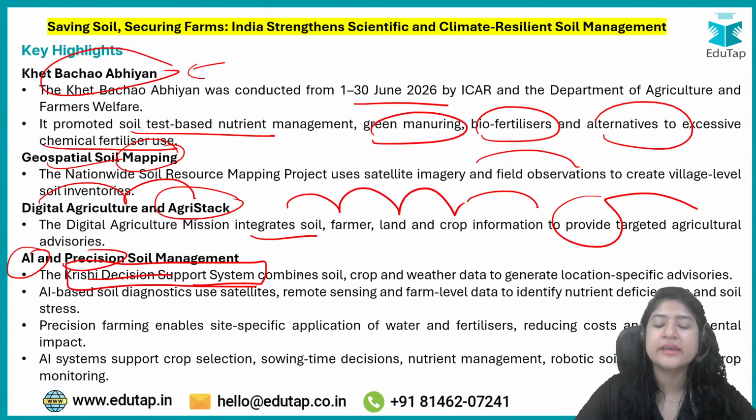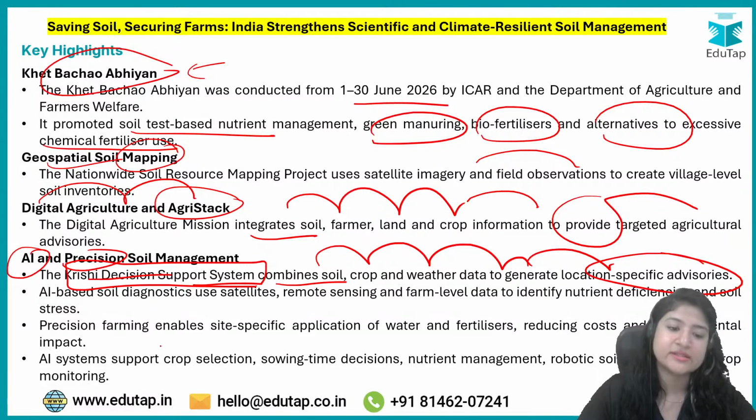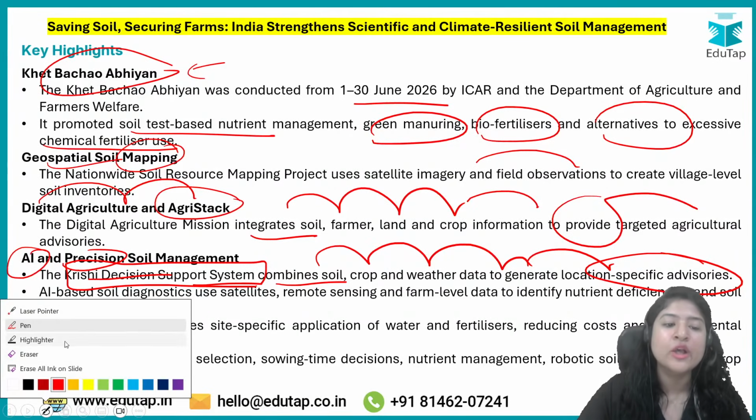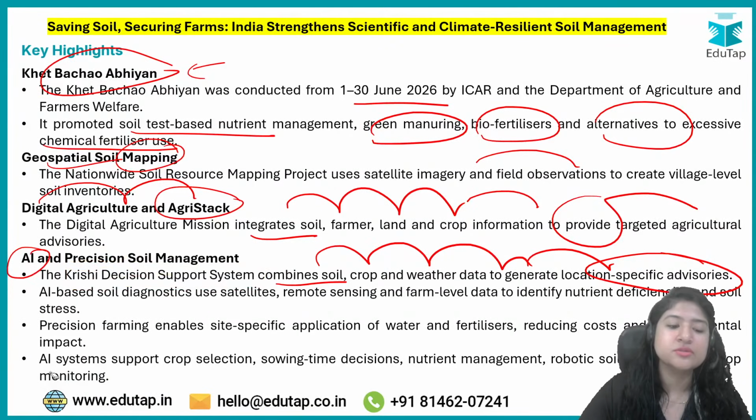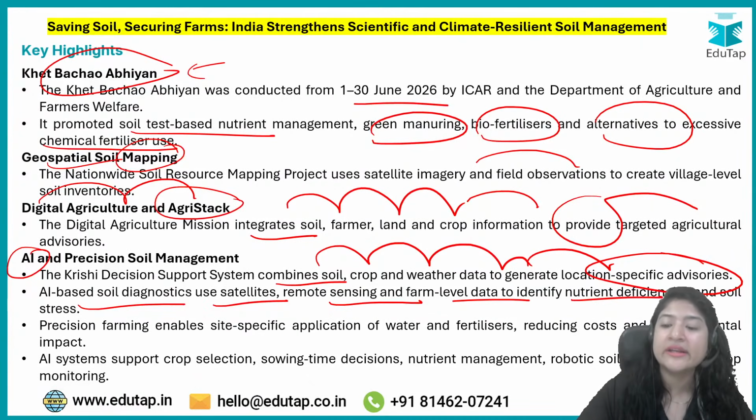This is again a type of system. The portal combines soil, crop, and weather data to generate location specific advisories. Again, how beautifully we are utilizing AI in agriculture. AI based soil diagnostics use satellites, remote sensing, and farm level data to identify nutrient deficiency and soil stress which is occurring in that location, and then subsequently work on it.